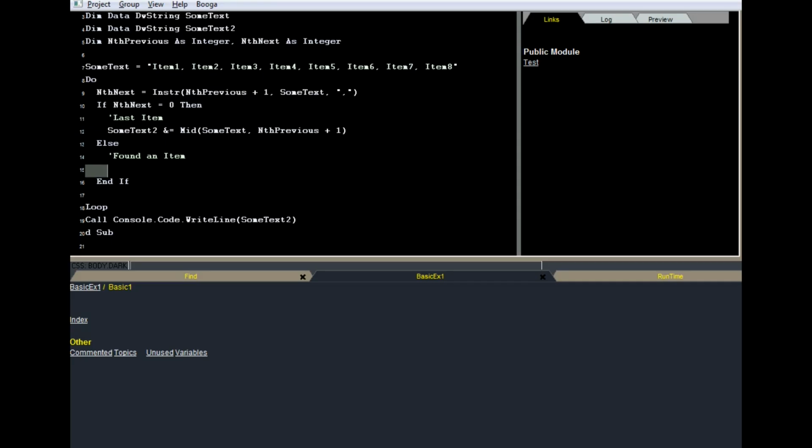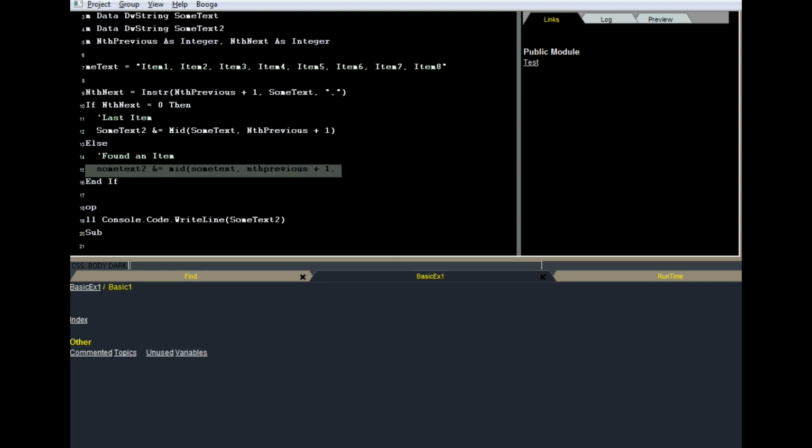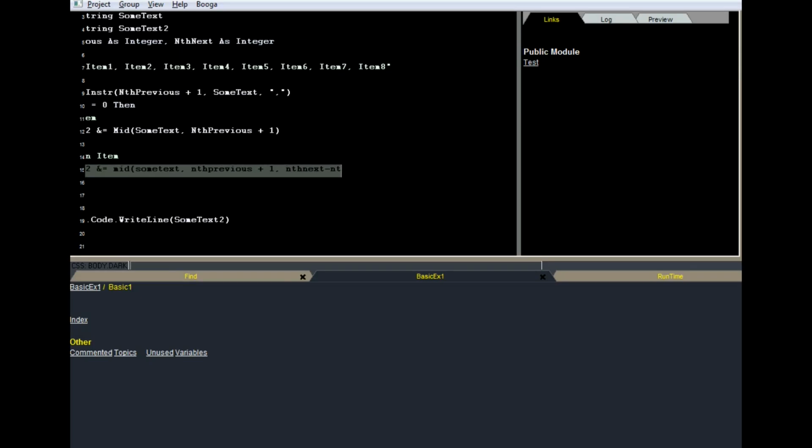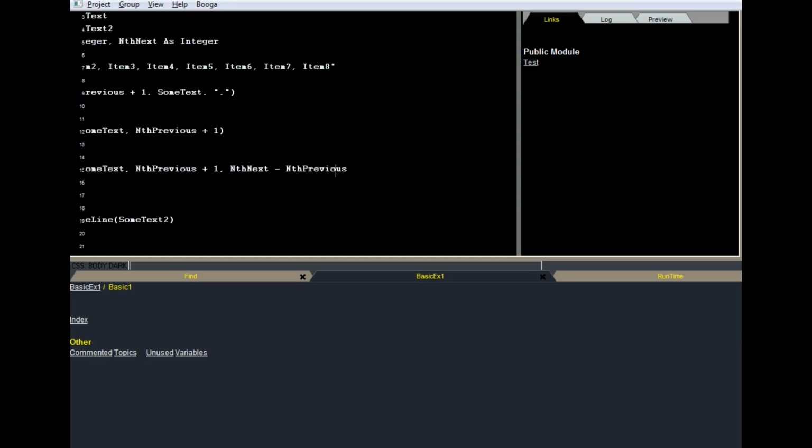And the else here, add it to itself, something from subtext, and we're going to strip it off from, again, nth previous plus 1. Now the length parameter, which is nth next minus nth previous.